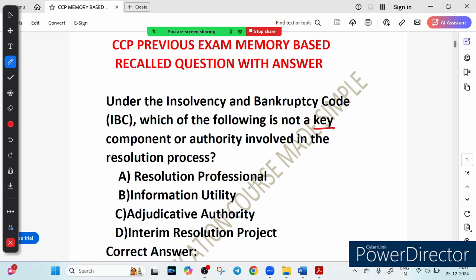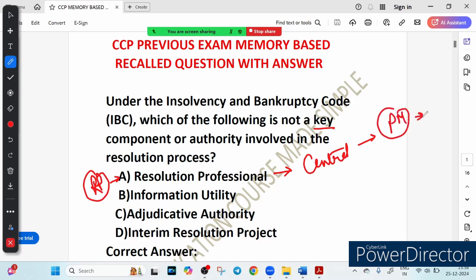The first option says resolution professional. Let me give you a brief idea. It is central to the IBC process. In short we call it RP. So RP is central to the IBC process. They manage the insolvency process. Not only manage, they coordinate between creditors and oversee the preparation of the resolution plan. So think of them as a project manager, ensuring that all stakeholders are on the same page to resolve financial issues. That is called resolution professional.